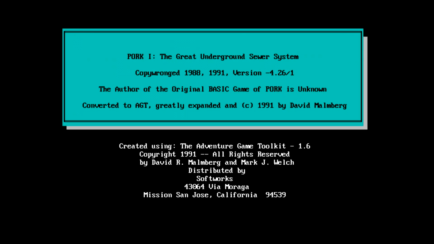Pork 1, the Great Underground Sewer System. Copy wronged... Whoa, okay, apparently that went on its own. Actually, funny thing, because of the way Open Broadcaster records stuff, even though it's actually advanced the screen for me, I'm looking at my game capture screen and it still looks like the main screen, so I'm just reading off of that now. But yeah, it says copy wronged 1988 and 1991, version negative 4.26 out of 1.